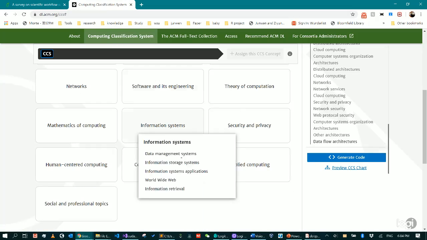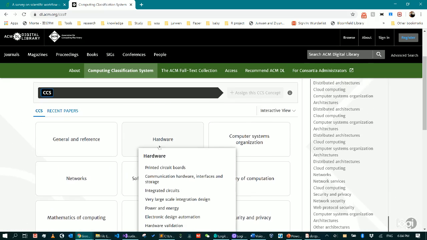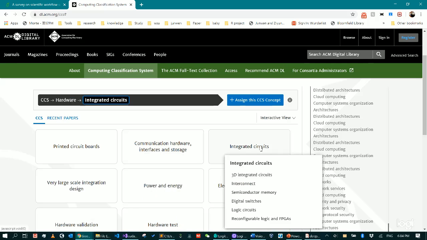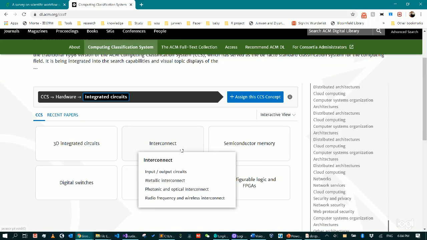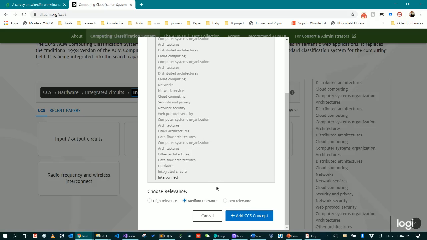So this is the place where I find this CCS code, including the ID. Basically, I will check any of them and try to assign them into the CCS. Maybe I will assign them with high relevance or medium or low relevance, and then add them to the CCS concepts.